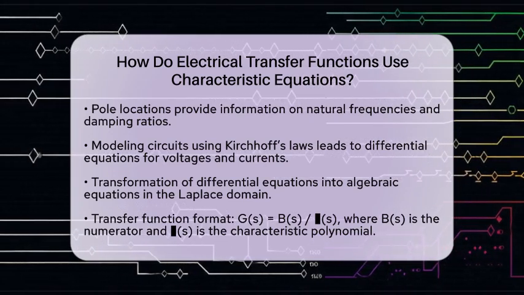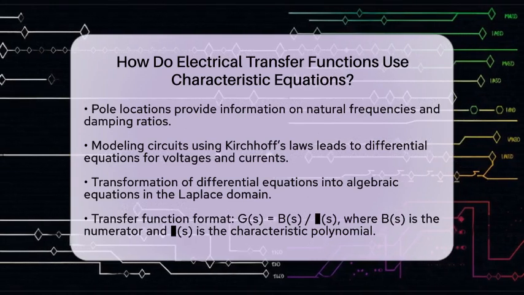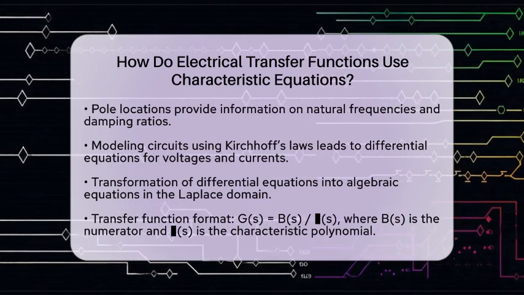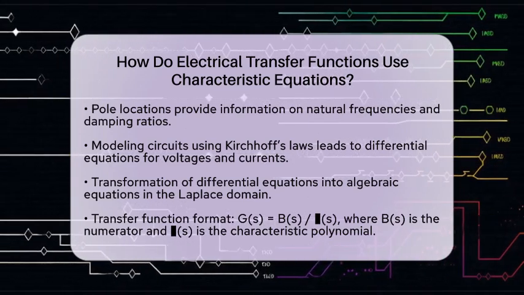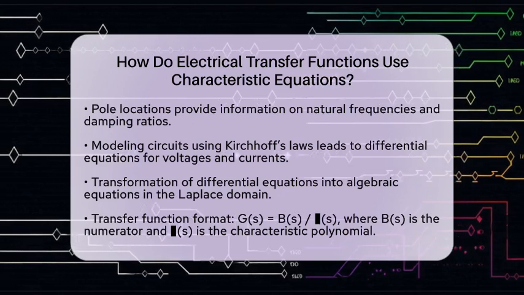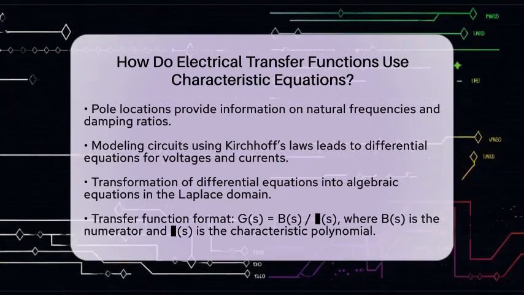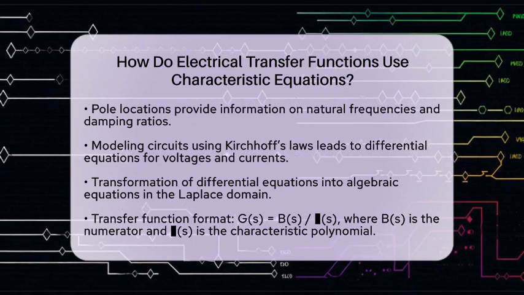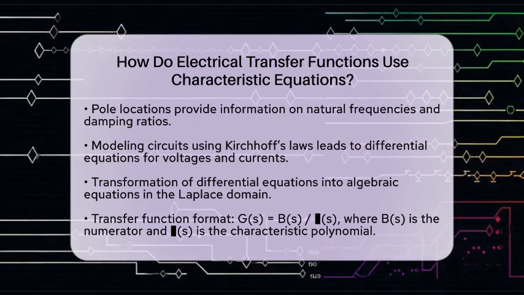properties. For instance, in a resistor-inductor-capacitor circuit, the roots of the characteristic equation indicate whether the circuit is underdamped, overdamped, or critically damped. This directly affects how the output voltage or current behaves over time.